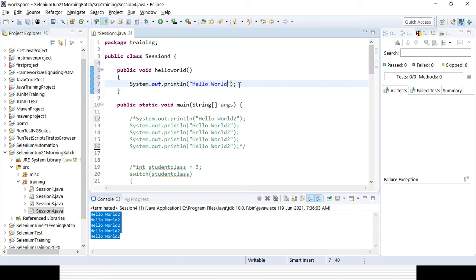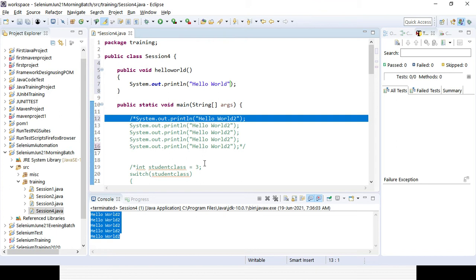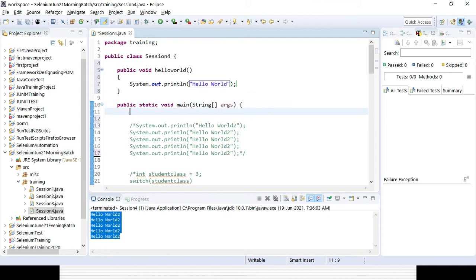Okay. Now say it is a non-static method, and I want to use that method here 5 times. So how can I use it? In the last session I already showed that, in case it is not static, we need to create an object or instance, right? Suppose I create an object equal to new. That's how I can create an object or instance for the class.